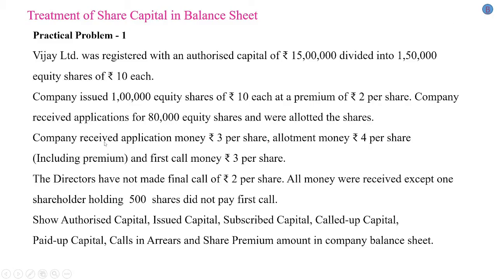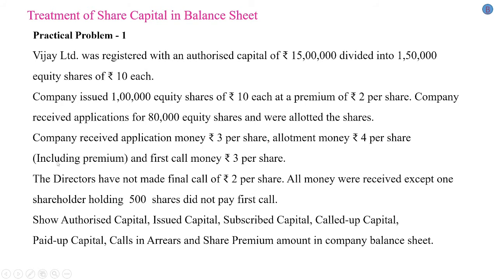After that, the company received application money rupees 3, allotment money rupees 4, that is 2 rupees premium. Means we have received just 2 rupees as the allotment money, and first call money rupees 3. Here we have received rupees 3 as application money, rupees 2 as allotment money, plus rupees 2 as premium.